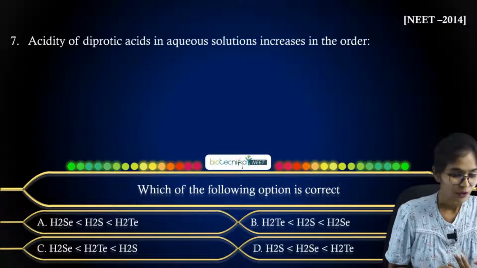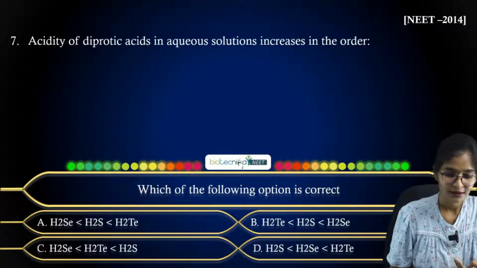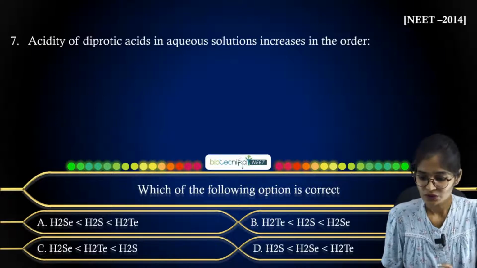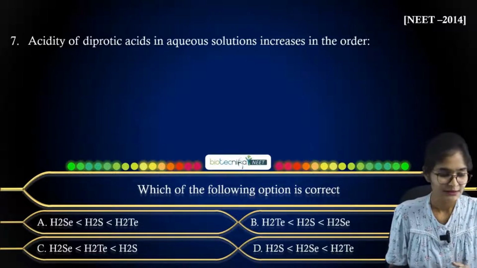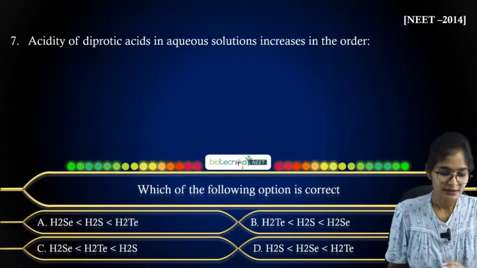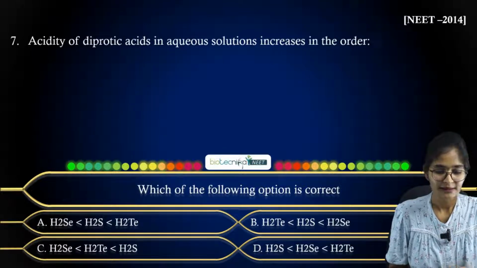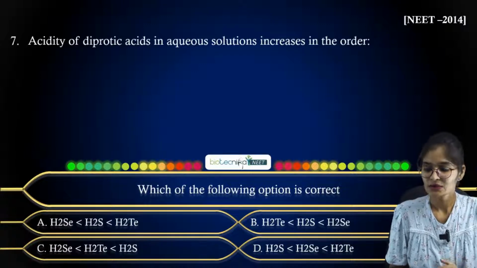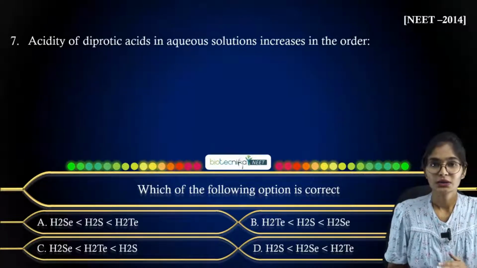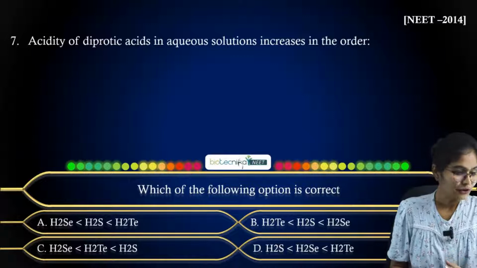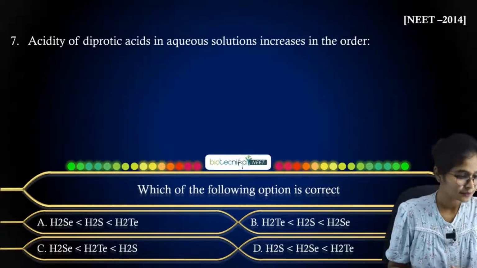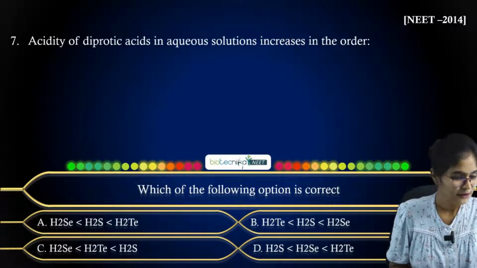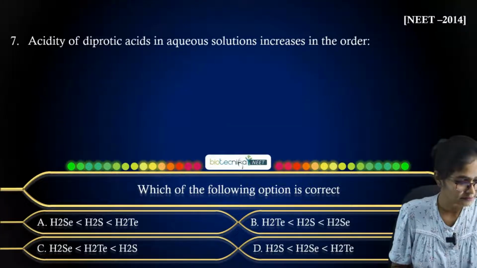Option A is H2Se, H2S, H2Te accordingly, option B is H2Te, H2S, H2Se, option C is H2Se less than H2Te, less than H2S, and option D is H2S less than H2Se and less than H2Te. So just apply the concept of atomic size and let me know what answer you will get here.